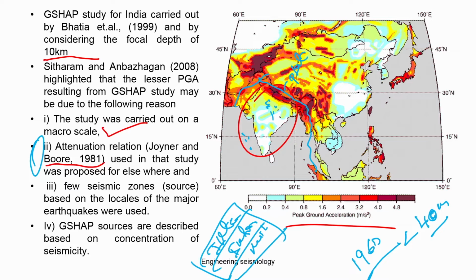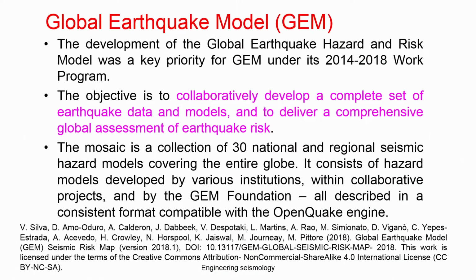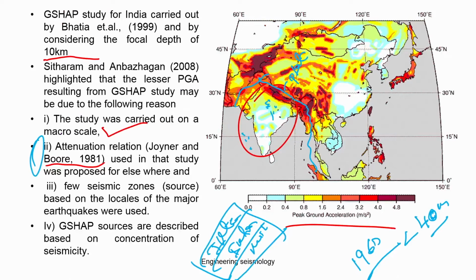If they had considered that, then the map values would be different from the map that was produced. So this was the first geological seismicity integrated hazard analysis